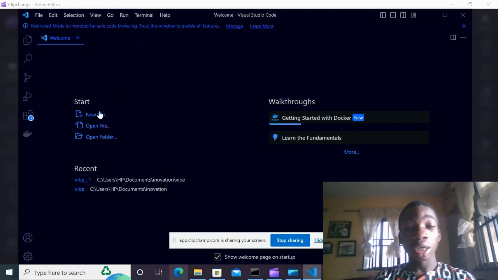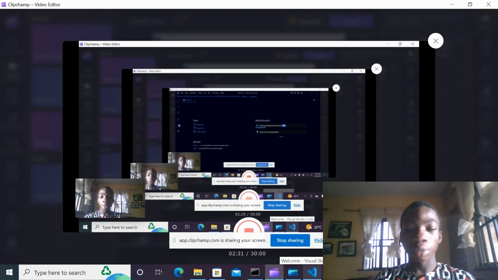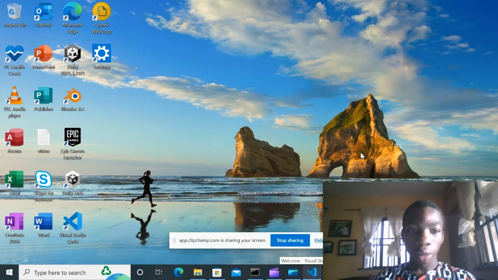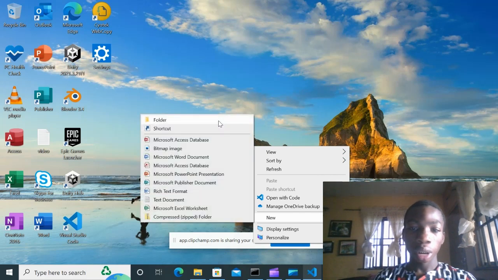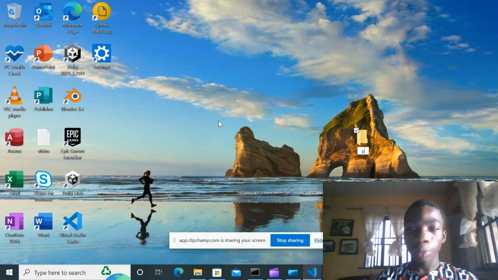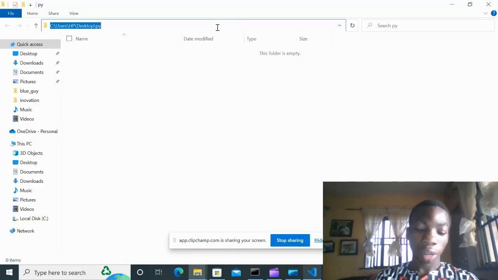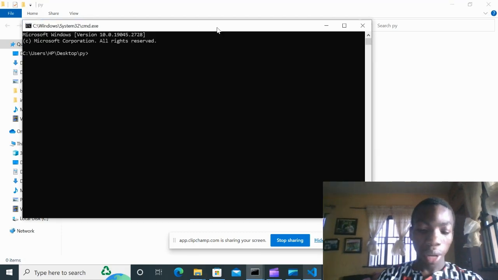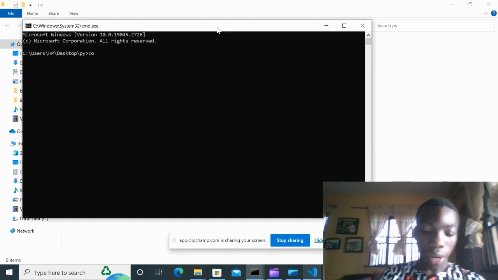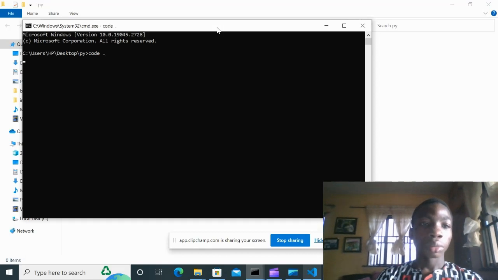Let me create a folder on my desktop here. Let me create a folder and call it py. I'm going to come here, type cmd, and then type code like that.